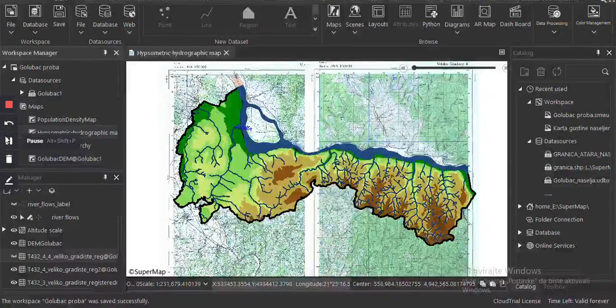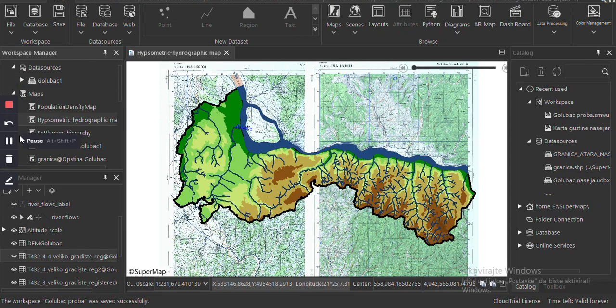Spatial data for the municipality border layer is downloaded from the National Spatial Data Infrastructure of Serbia, named GeoSerbia. First, we imported this layer. The municipality border is a vector layer. Then, as a raster, we imported the DEM of the municipality of Golubac.